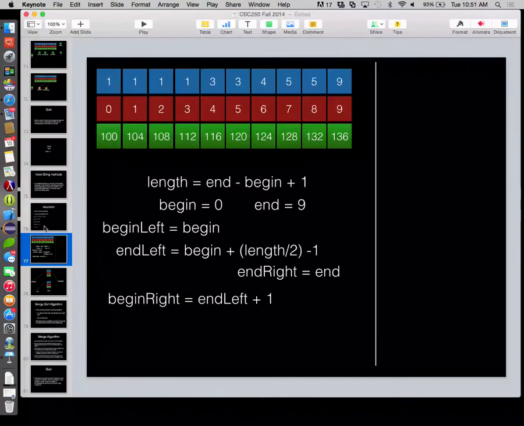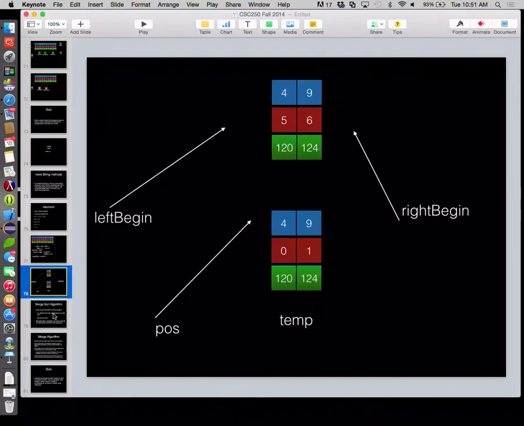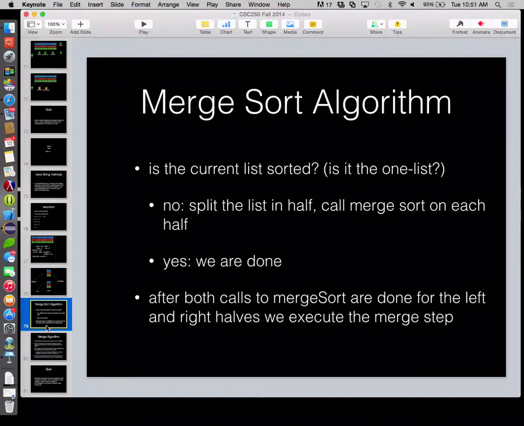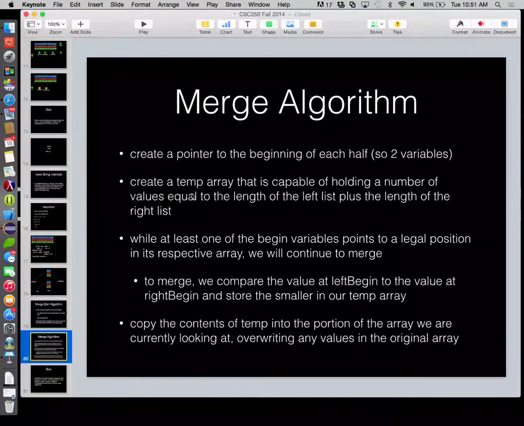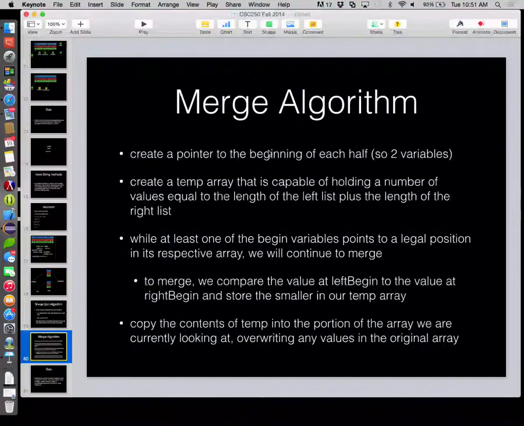All right, so if you remember the algorithm for doing that, we needed to create a temporary array. Didn't we even write this stuff out? Merge algorithm. Create a pointer to the beginning of each half. Already have that. Two variables. We have begin left and we have begin right. So pointers to our beginning of each half, correct?